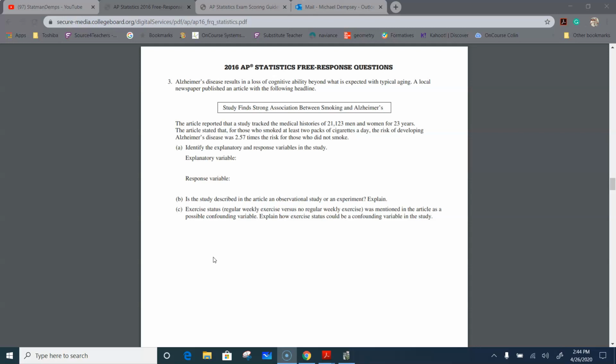Okay, and then part B. Again, I'd be stunned if this doesn't show up on the AP exam. Is the study an observational study or an experiment? And here's the key to your answer for this one. And a lot of us miss this because we understand the difference between an observational study and experiment. We think that's all we have to do, but they want you to explain why. Okay? So go ahead, take a minute and answer that one. Is it observational study or an experiment? And then we'll unpack the explanation part.